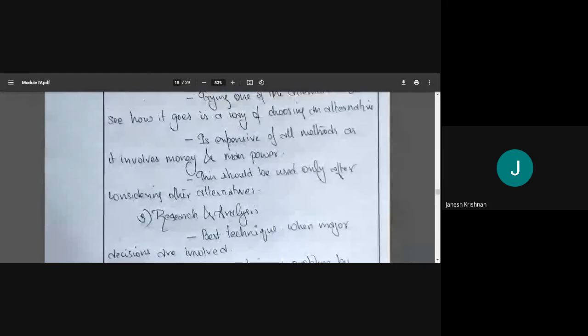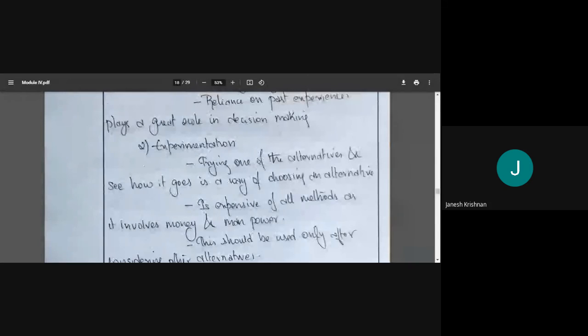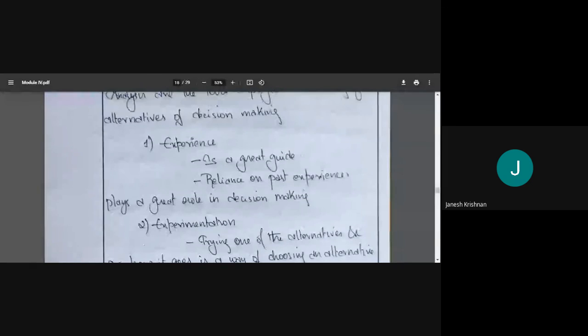Okay, clear? So when selecting, we have to give importance to our experience. We have to experiment. We have to do research and analysis.